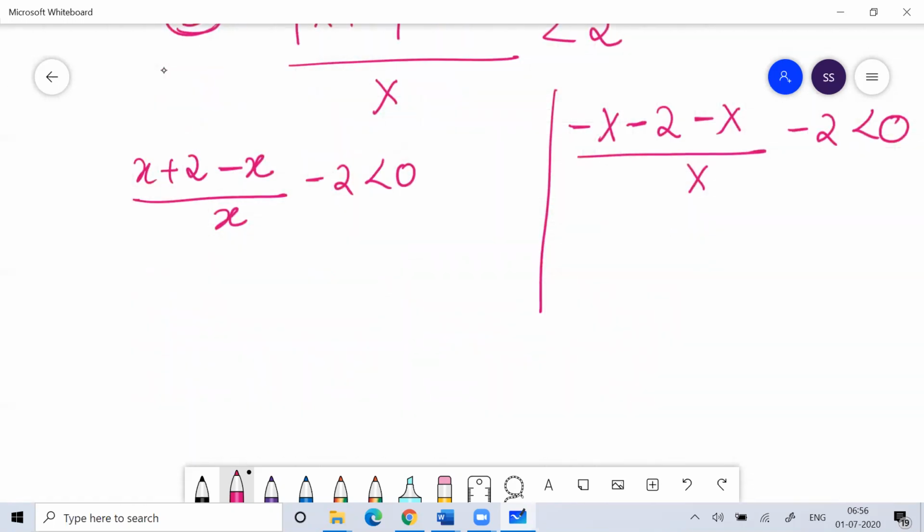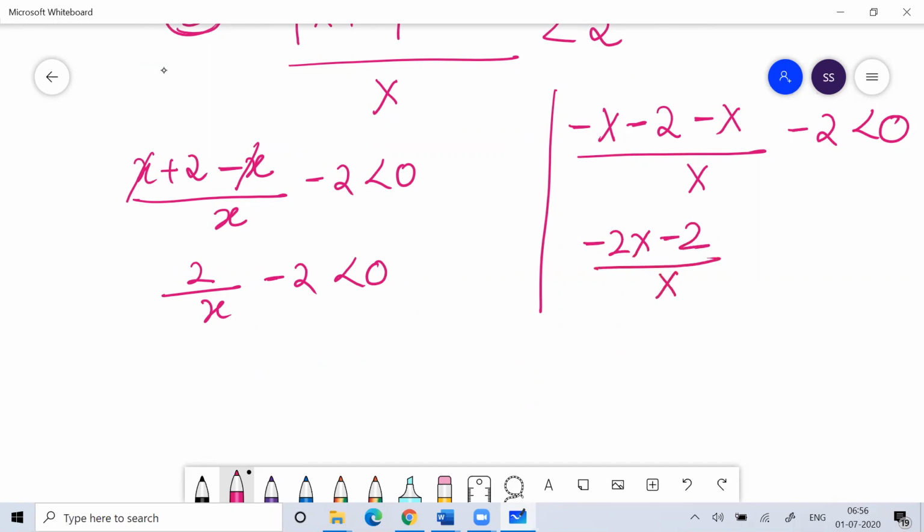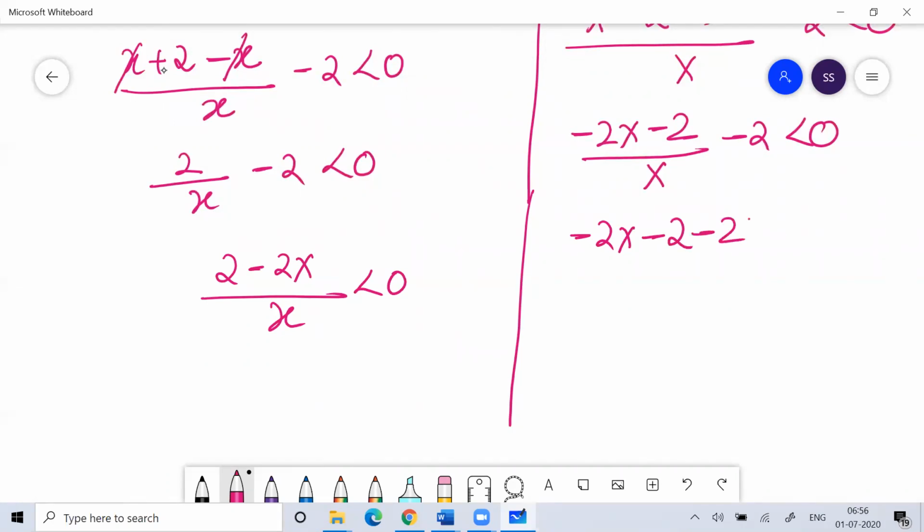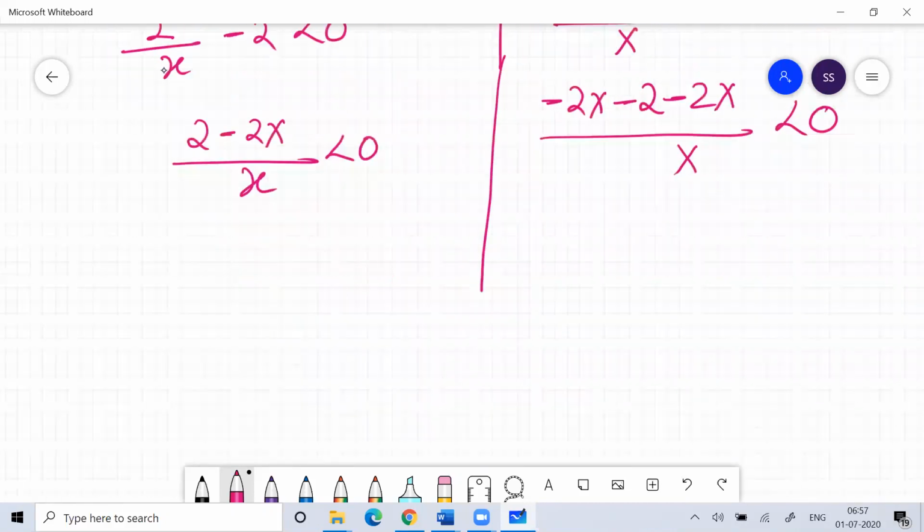So if you put x plus 2 positive, this gets cancelled. This is 2 by x minus 2 less than 0. This is minus 2x minus 2 by x minus 2 less than 0. So this is 2 minus 2x by x less than 0. This is minus 2x minus 2, minus 2x by x less than 0.